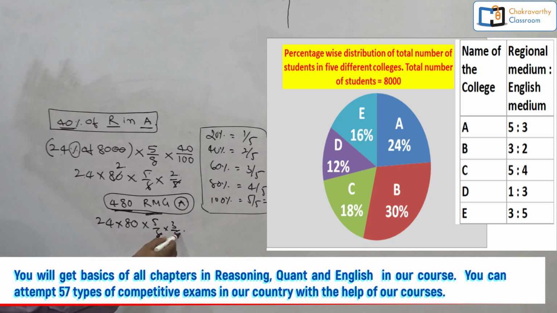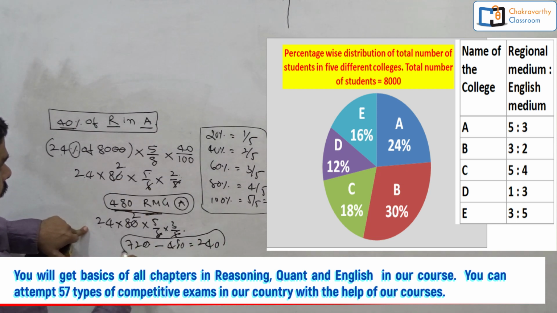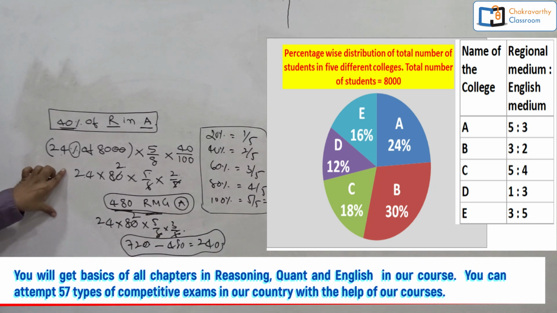Same way, just go for this one, 8 5s are 40, this is 2 here. So this is 24 into 3, that is 72, into 10, that is 720. Now my answer is 720 minus 480, that is 240. This is the conventional way. Hope you must have got this one, students, right?